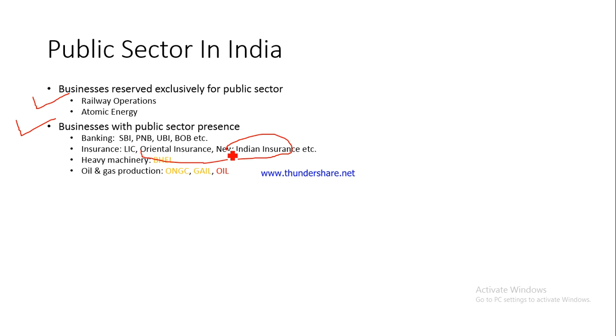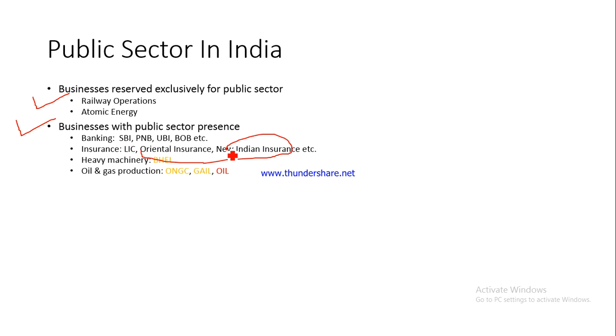I hope you understand that oil and gas production is important, because a lot of our transportation requirements are met through oil and gas, which means petrol, diesel and the CNG or the LPGs. So it's a very important and necessary sector for the Indian economy, and we see that ONGC, Oil and Natural Gas Corporation, basically deals with oil exploration. Then Gas Authority of India Limited is there, then Oil India Limited is there. So they basically deal with production.